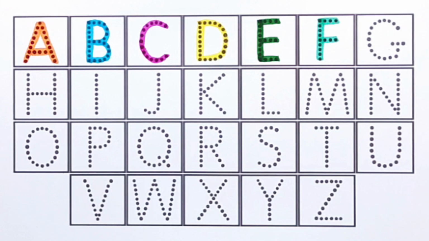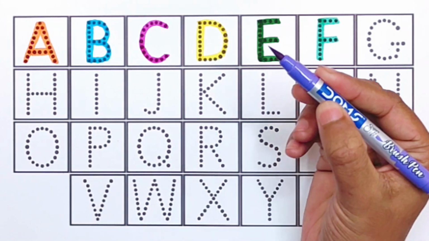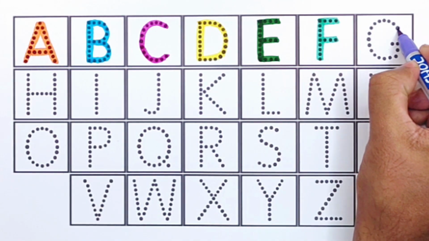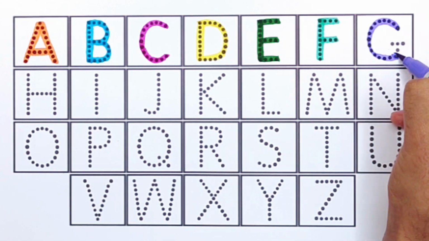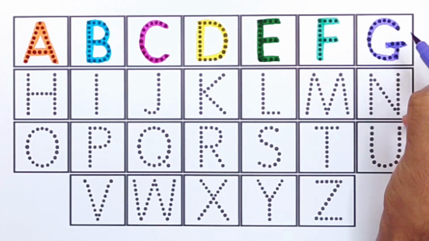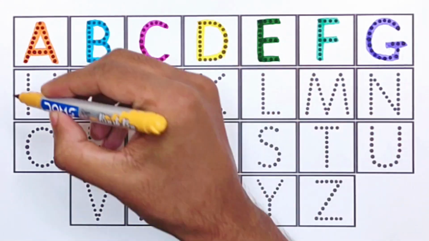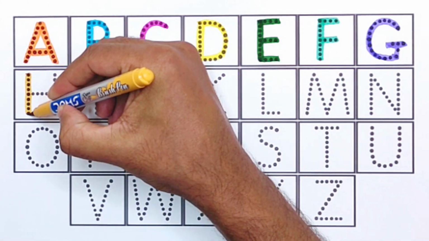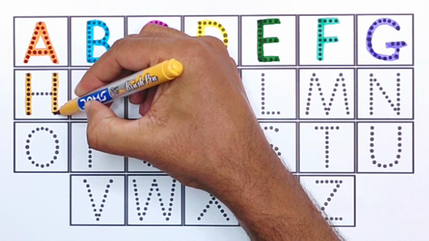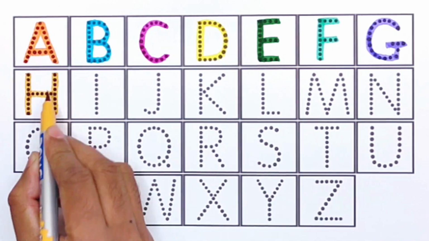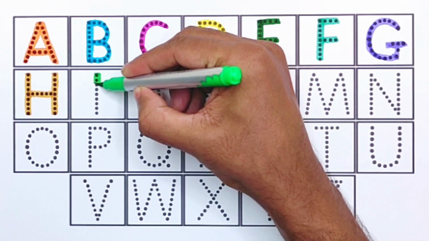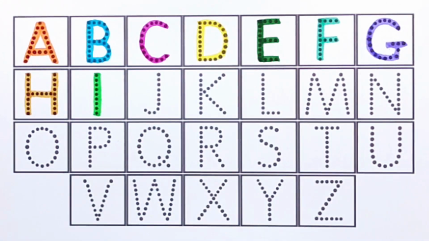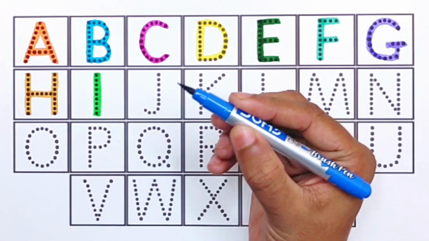F for flower. Purple color. G for grapes. G for garden. Yellow brown color. H for hand. H for house. Light green color. I for ice cream. Blue color.